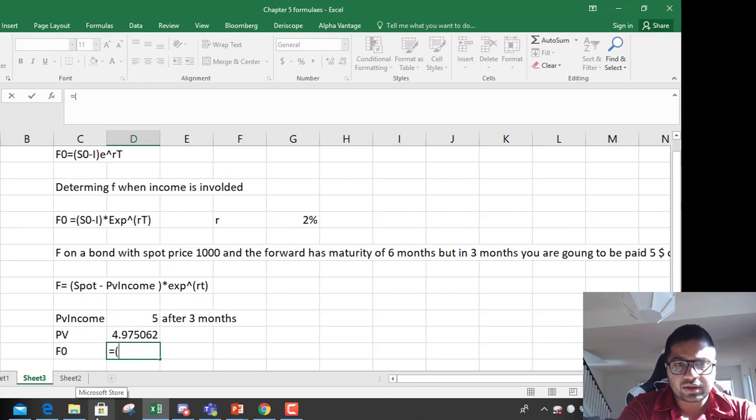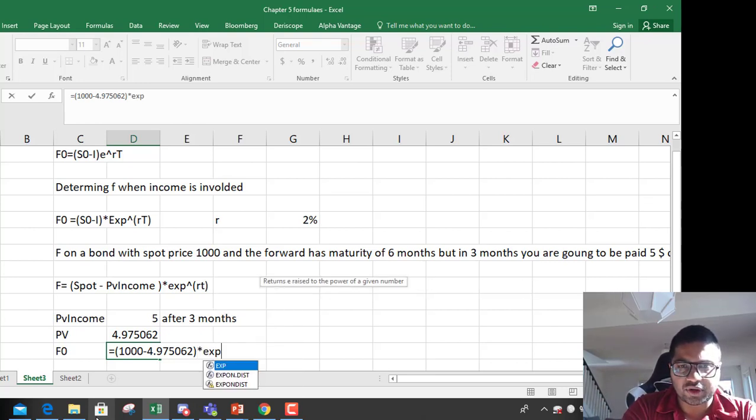So if you put it in the formula, the forward price of the bond equals $1000, the spot value, minus 4.975062, the present value of income, multiplied by exponential of interest rate 2% and time 6 months divided by 12.